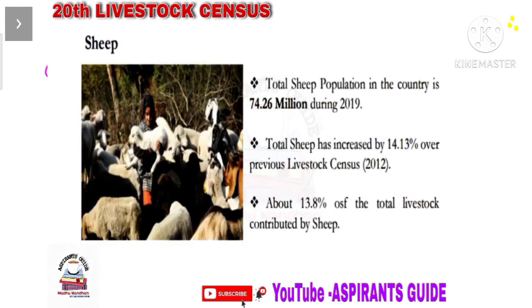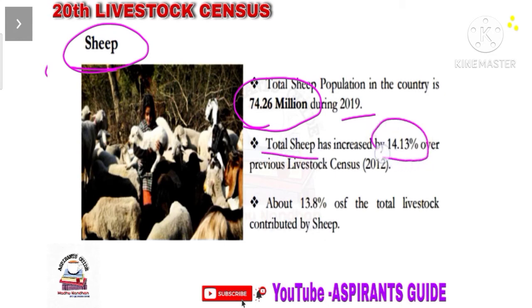Okay, now let us see the details of sheep population according to the 20th livestock census. Total population of sheep in India by 2019 is 74.26 million, and there is a 14.13% increase in sheep population from 2012 to 2019. And out of total livestock population, sheep population stands at fourth position with 13.8%.